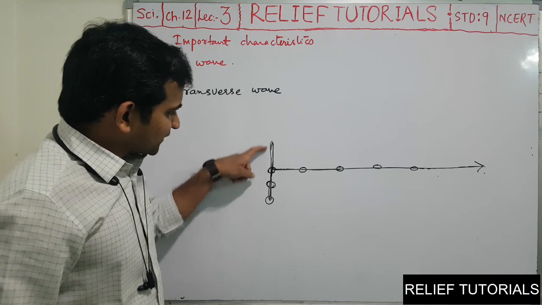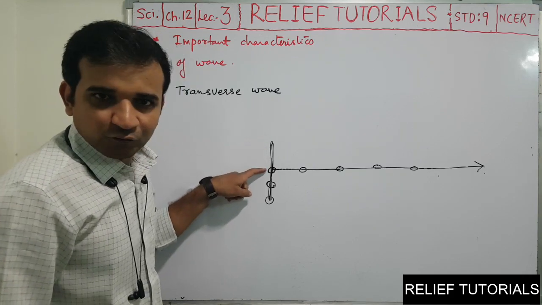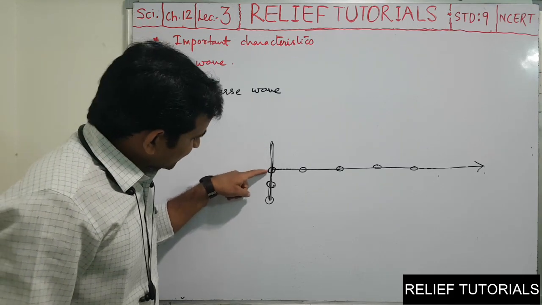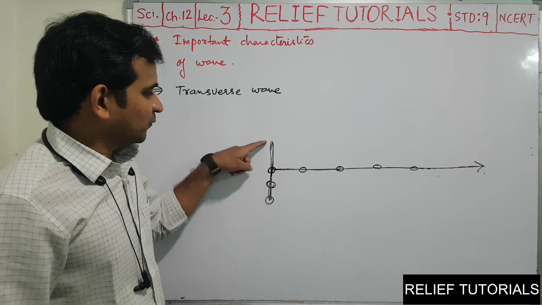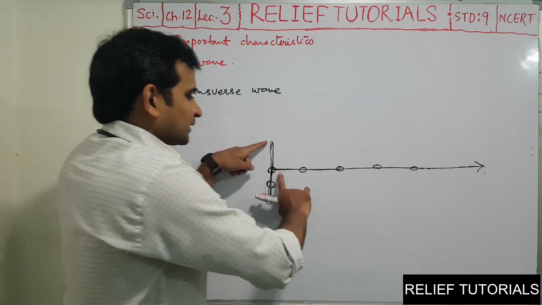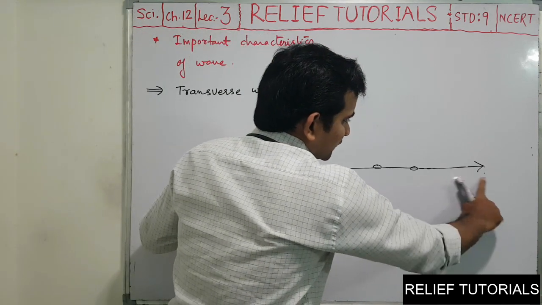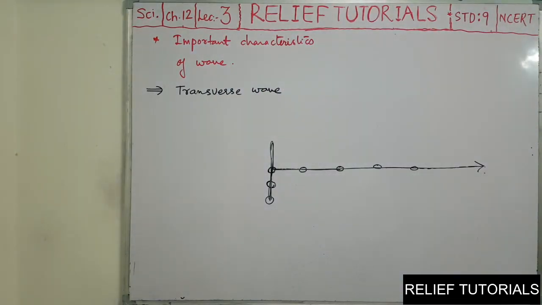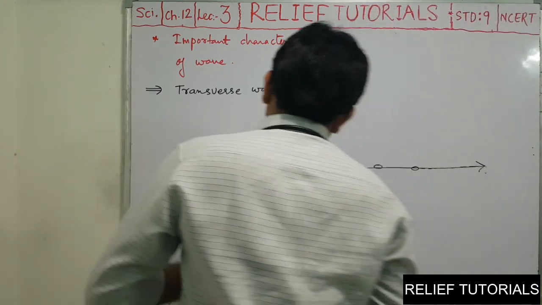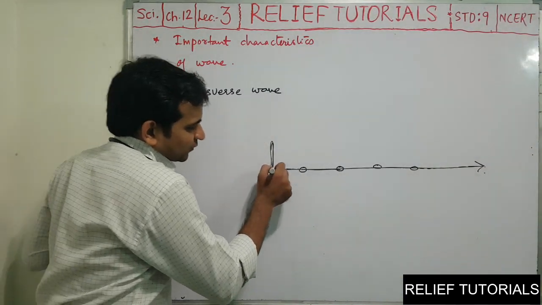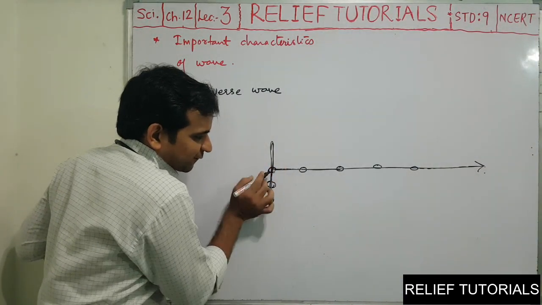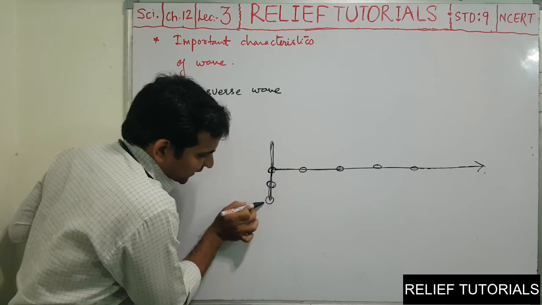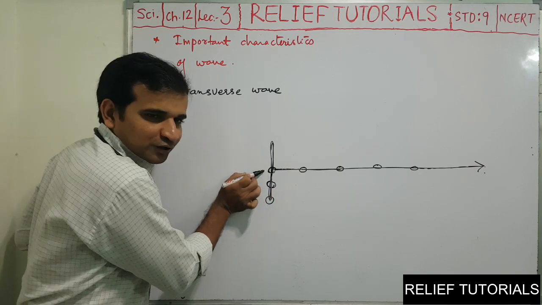So displacement here was what? The mean position, displacement downward, displacement upward, but the wave is always going in the right hand side direction. Okay, so this particle is displacing itself from mean position to downwards, and again to the mean position upwards.